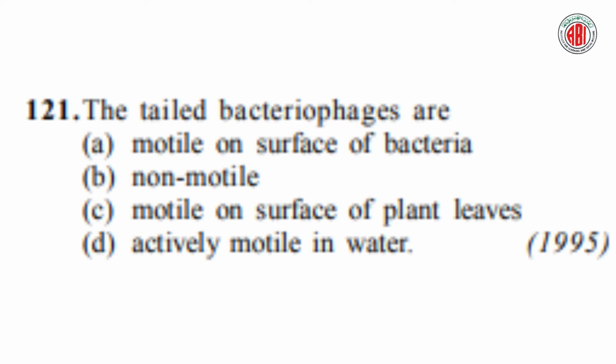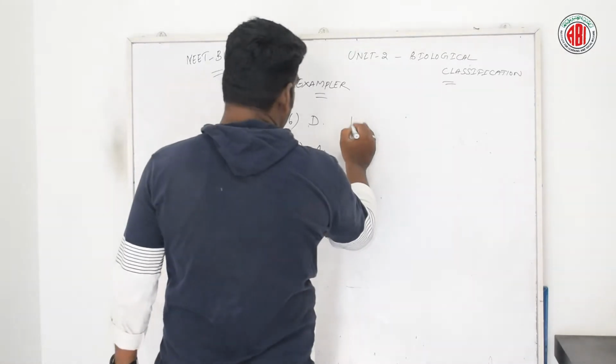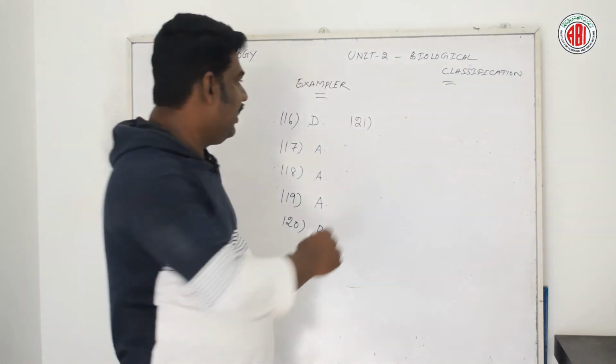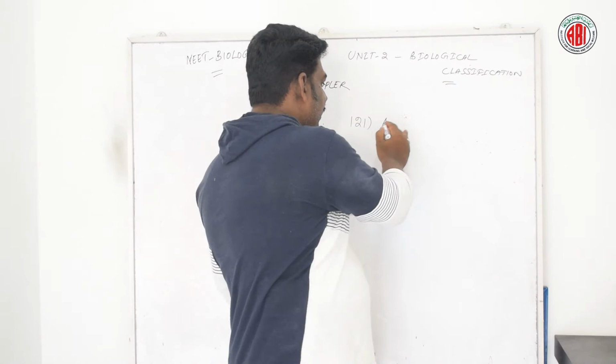The tailed bacteriophages are, here are 4 different options given. Let us see one by one. Motile on the surface of bacteria, non-motile, motile on the surface of plant leaves, actively motile in water. Let us see the right answer for this question. So according to question number 121, yes, option A is the right answer. Let us see how it is.